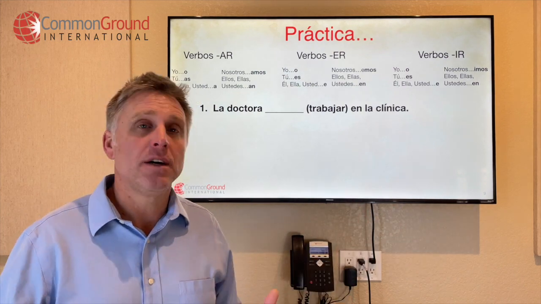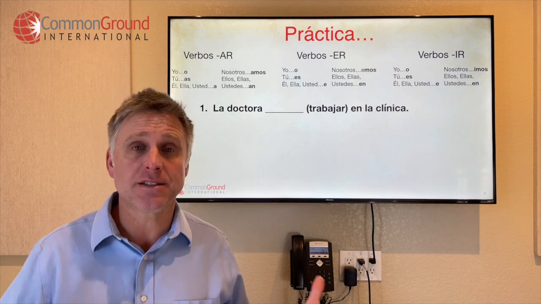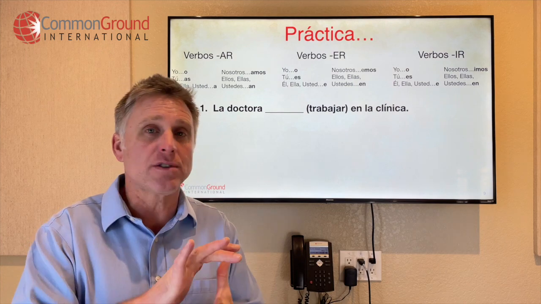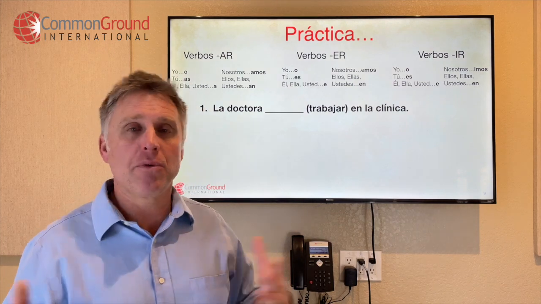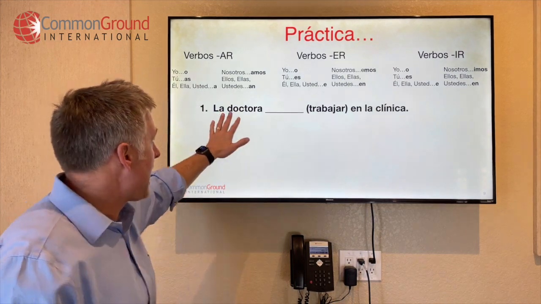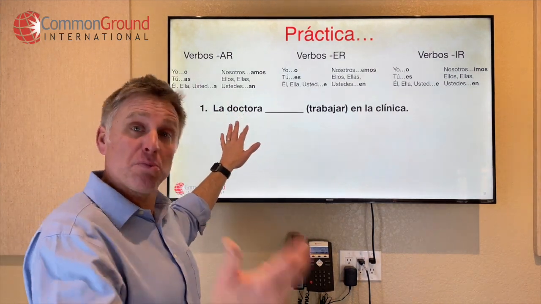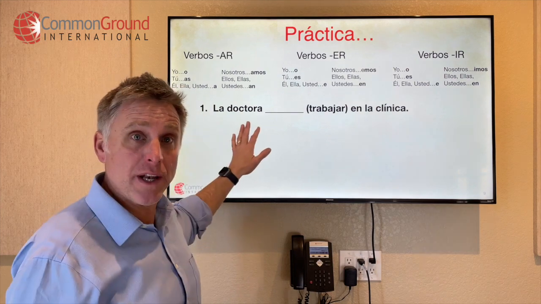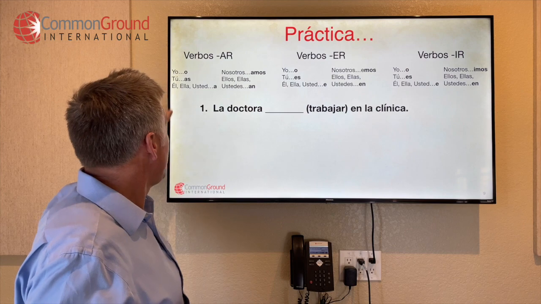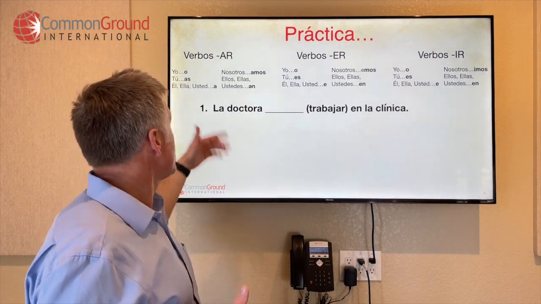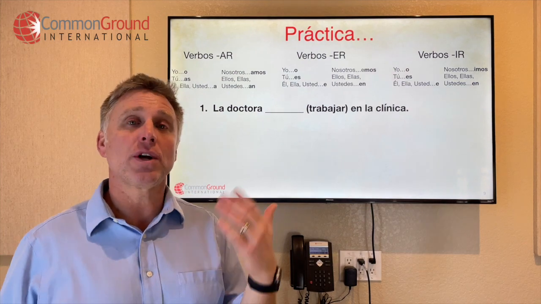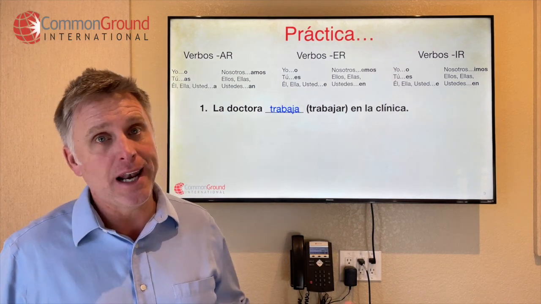Oh, dang. The doctor, we didn't cover that subject. All we did was yo, tú, él, ella, usted, nosotros, ellos, ellas, ustedes. What do we do? Okay, we've got to think about what does the doctor represent. The doctor, la doctora, we know it's a woman. Is it multiple women or one woman? It's one woman. What's the one woman equivalent here? It's ella, right? Okay, so we know it's going to be the ella form. La doctora trabajar en la clínica. La doctora trabaja en la clínica. Let's keep going.